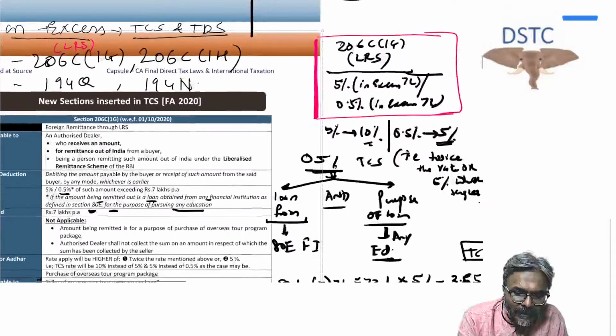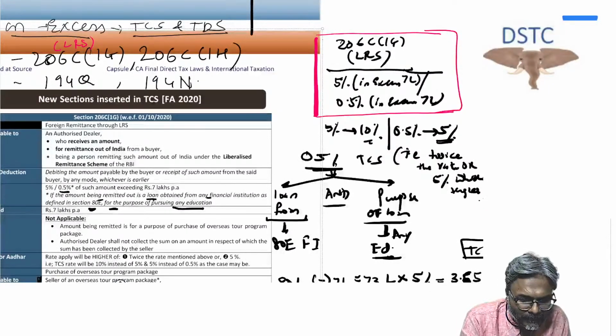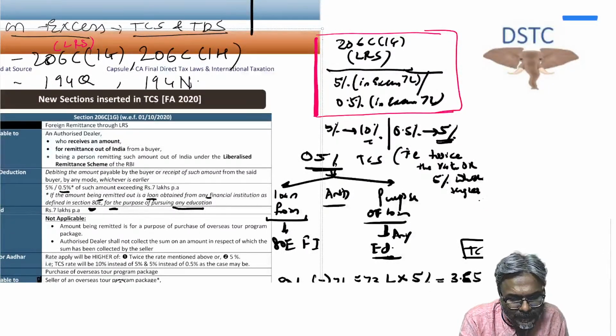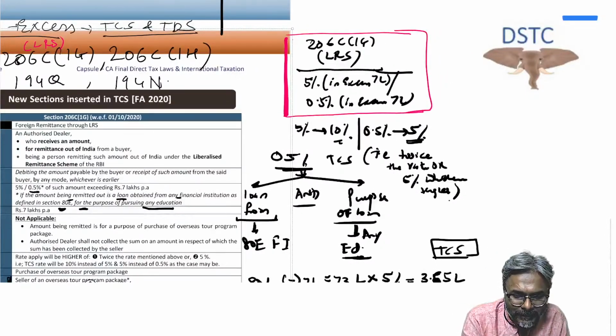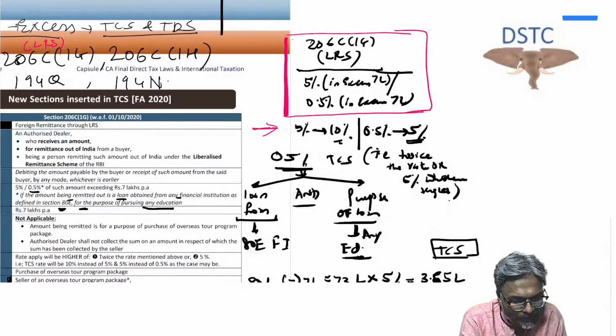Now, students, 0.5% would be applicable in which particular case? By the way, to get this concessional rate, be careful here. This is important. To get this concessional rate, the PAN needs to be furnished.